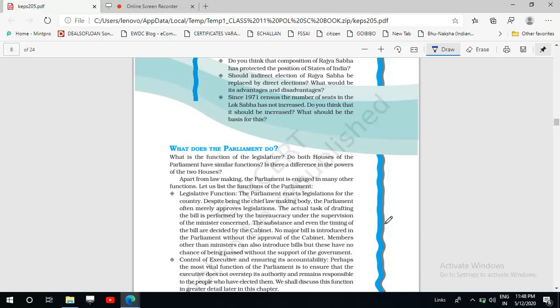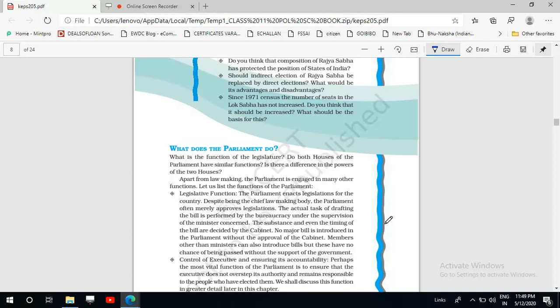It is because of the parliamentary form of government which we have adopted. I told you earlier also about these things, and I'm just repeating them. The executive in a parliamentary form of government is the prime minister with his council of ministers. He is the real executive, and the president is the ceremonial executive. We all know this.